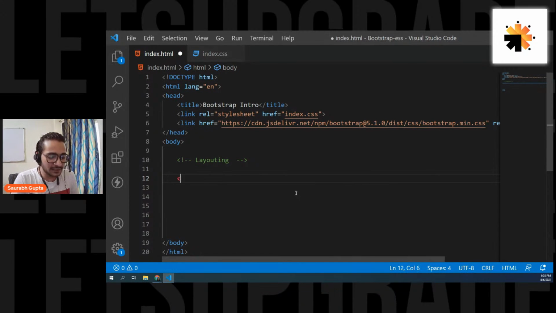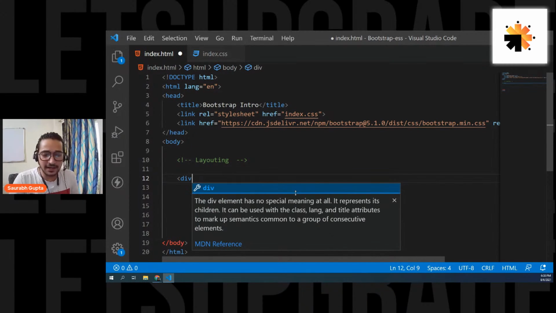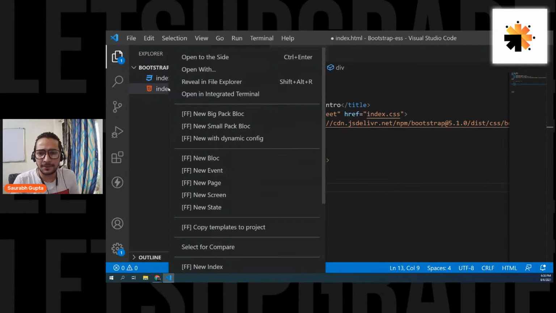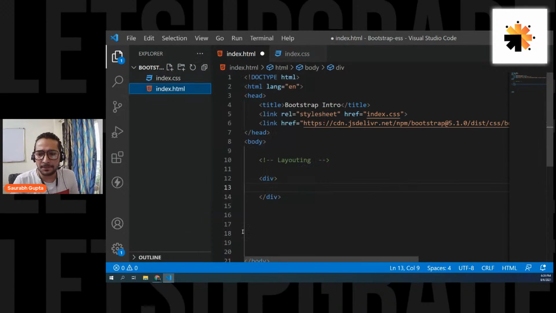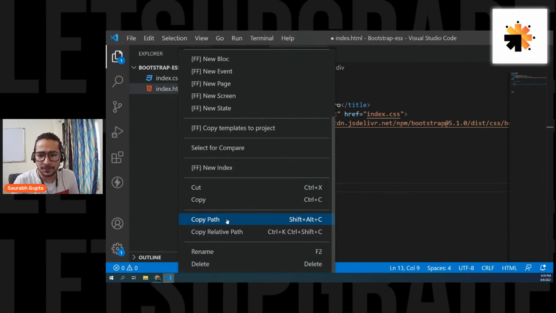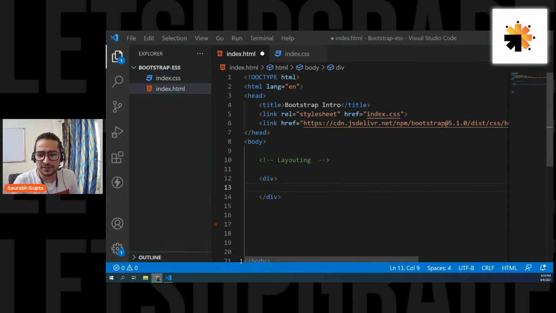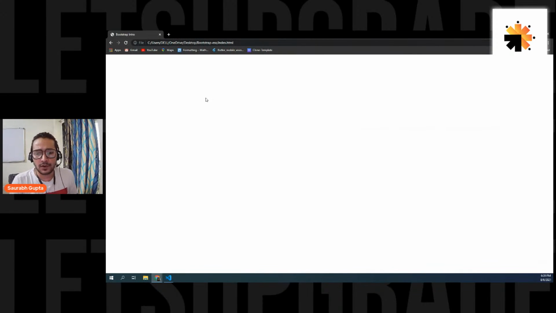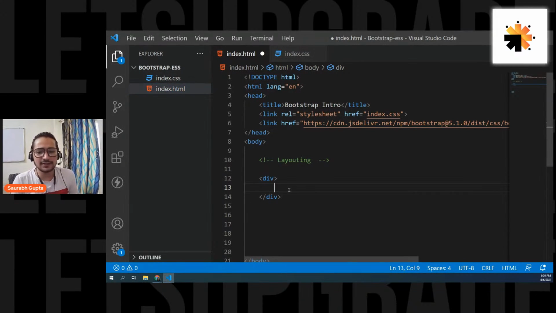For that, let's create a div first of all, and let me also run this page. Right click, let's copy the file path that we always do. Let me open the browser, paste it, and here we go. Cool. Now let's go ahead, guys. The class that Bootstrap provides you, if you want to simply create a basic container, is this class, container.